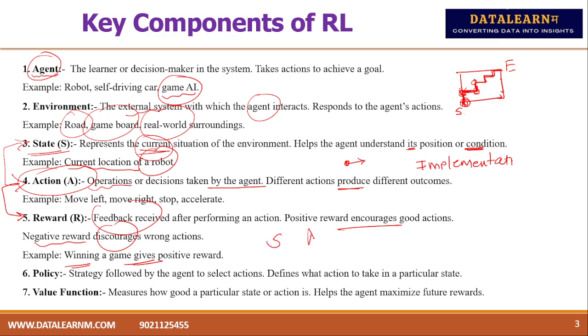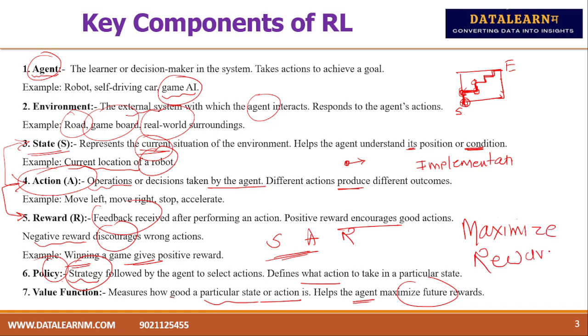So state, action, and reward are the three key important components in reinforcement learning. And the strategy, the process followed by the agent to select an action, is known as the policy, which defines what action to take in a particular state. In which direction the agent is moving: left, right, up, down. And the value function measures how good a particular state or action is, and it helps the agent to maximize the future rewards. And the ultimate aim is to maximize the rewards only, to maximize the future rewards only.